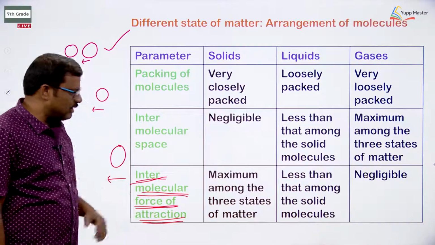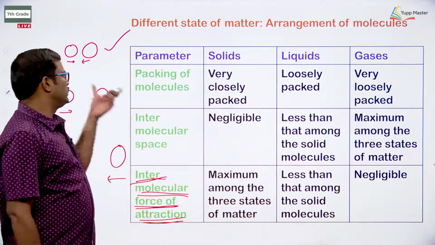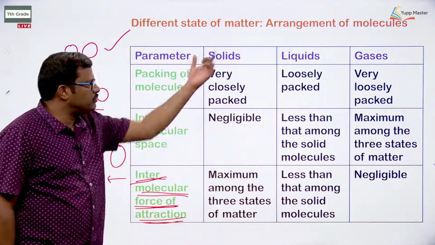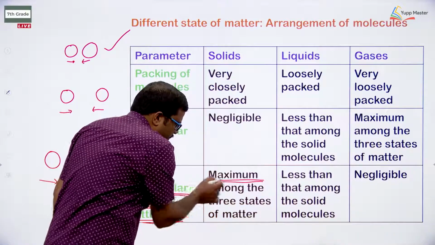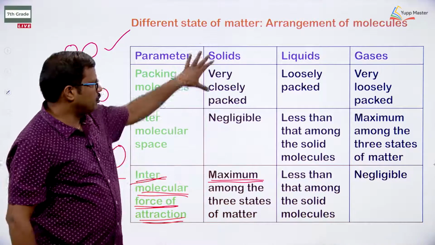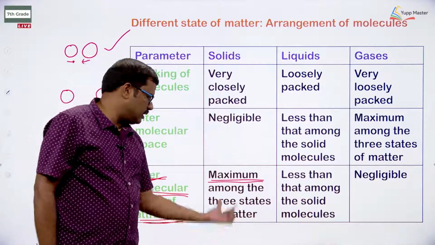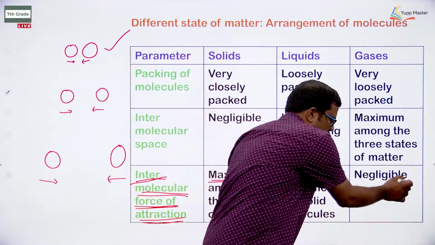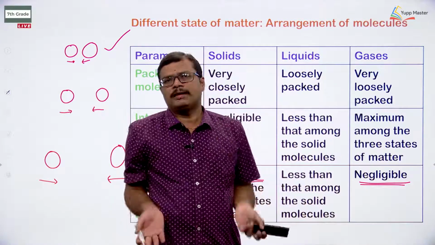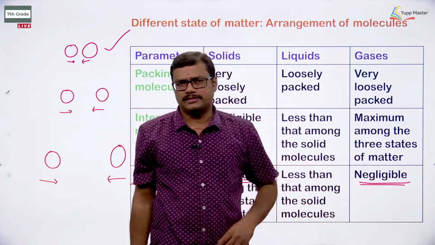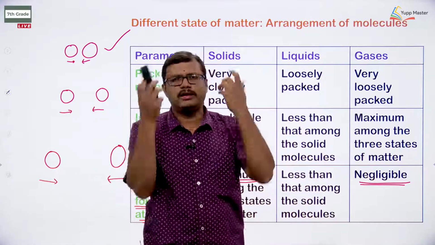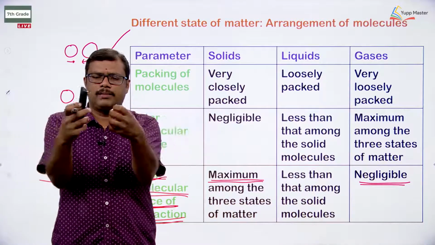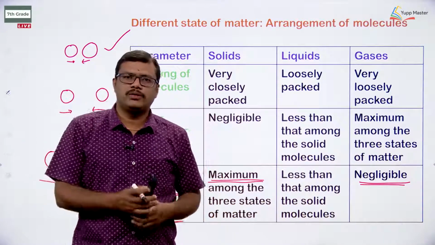Intermolecular force of attraction is the attraction force that is present between the particles of the constituent matter. When you observe the case of solid, it is maximum. So, maximum intermolecular forces of attraction are present in the case of solids. When you observe the gases, what is given? Negligible. So, no intermolecular forces are present between the particles of a gas. Between the gas particles, attraction forces are not present, whereas in the case of solids, maximum attraction is present. Therefore, the particles come closer and are tightly packed with one another.